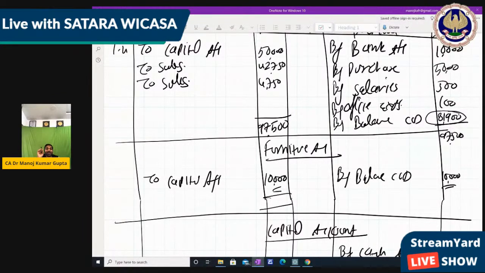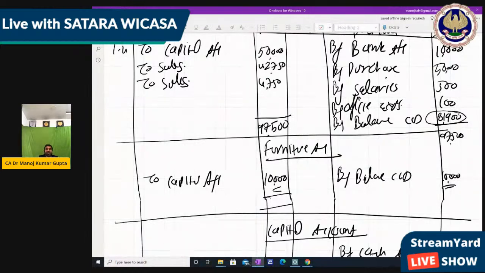So it's a debit balance. We have more amount, meaning in the pocket we now have 81,900. So it's a debit balance. And always remember, when you have a debit balance, next year your balance brought down will be on the debit side. That's why the balance carried down on the credit side will be debit in the next year or next month as balance brought down. So for all ledgers, you should know how to identify whether the balance is a debit balance or a credit balance. So it is a debit balance in the cash account.